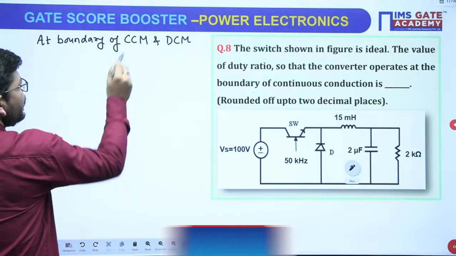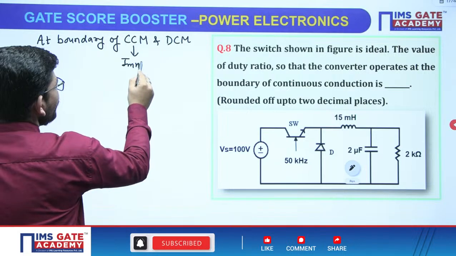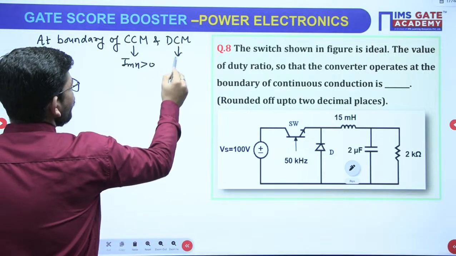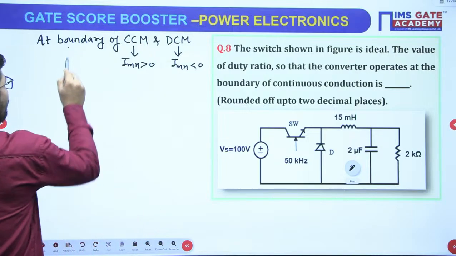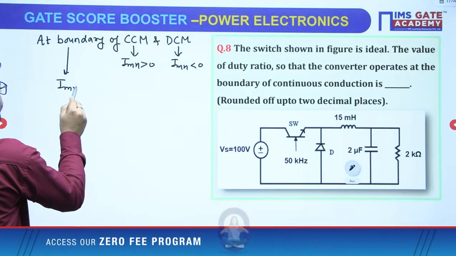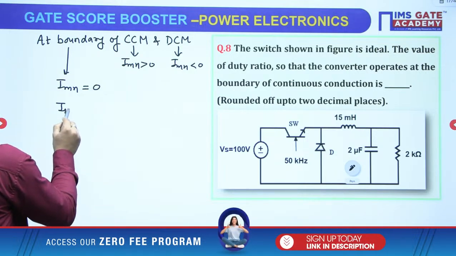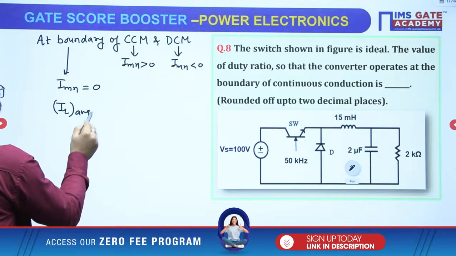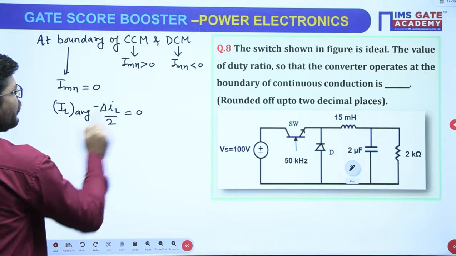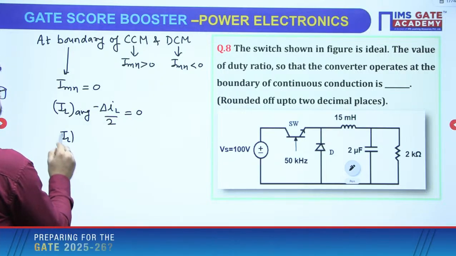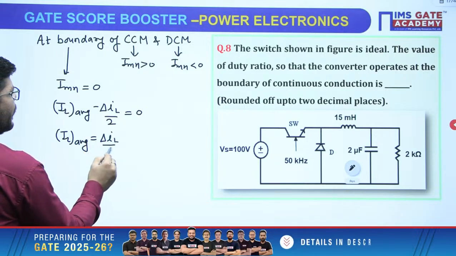For continuous conduction mode, your minimum current will always be positive. For discontinuous conduction mode, your minimum current will be negative. But at the boundary, what you will be having is I minimum equal to 0, right? Now I minimum is calculated by IL average minus delta IL by 2. So you will equate it to 0, or IL average should be equal to delta IL by 2.